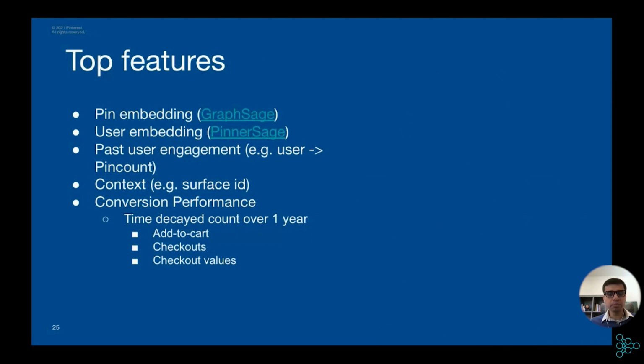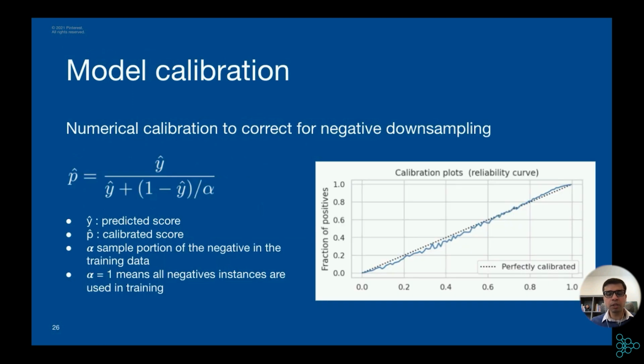Here are some top features: the pin embedding, the graph search embedding, the user embedding, the past interaction of the user with the pin, some context of the recommendation surface, and also the past performance of the pin in driving conversion-related actions such as add to cart and checkout. We have to do one more thing: we have to calibrate the probability scores against true positive rates.